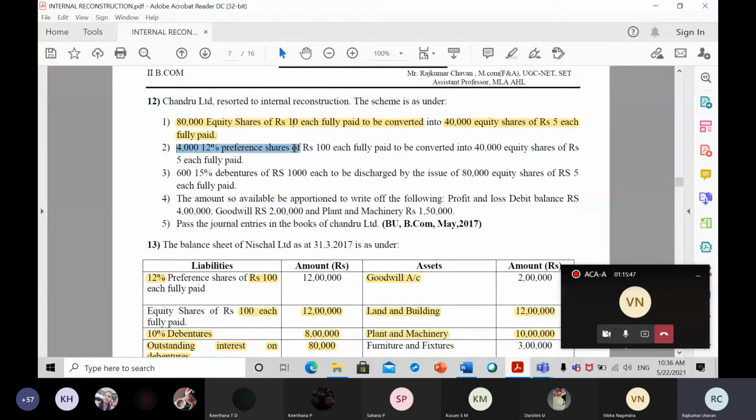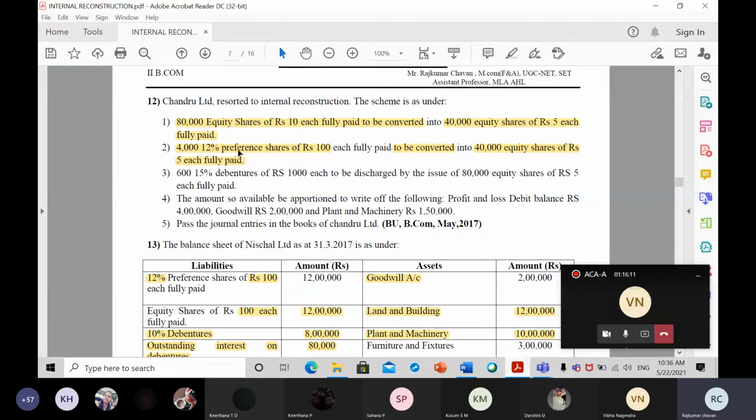4,000, 12% preference shares of rupees 100 each, which are fully paid, and they are going to be converted into 40,000 equity shares of rupees 5 each. Now you see, don't panic.